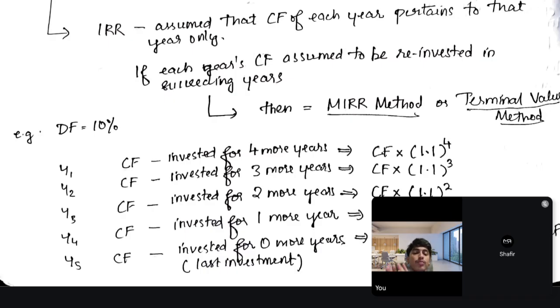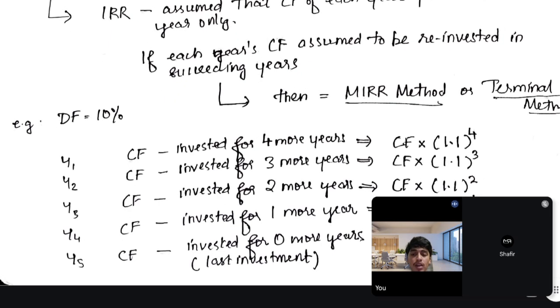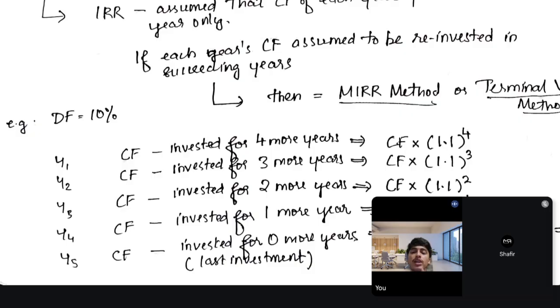That's all. So we just discount it for that particular year and just find the NPV, not in the NPV method or whatever. We just do that. But in MIRR, the concept is that in year one, I have a cash flow. I received it in 1 year. The project is 5 years. So I still have 4 more years.